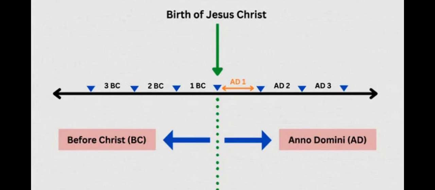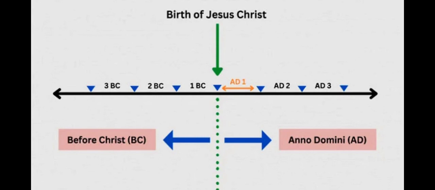In the same way, you go in AD in increasing order, that is 1 AD, 1 Anno Domini, is a year which is a year after the birth of Jesus Christ. Similarly, AD 2 is a year which is 2 years after the birth of Jesus Christ, right? Same way, AD 3 is the year which is a year after AD 2, that is, a gap of 3 years from the birth of Jesus Christ, right?